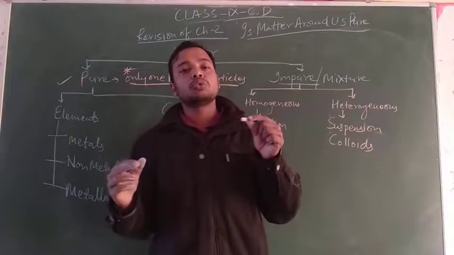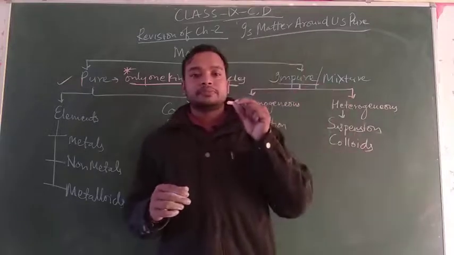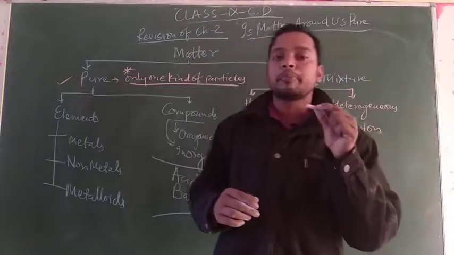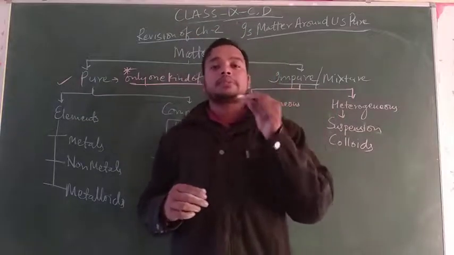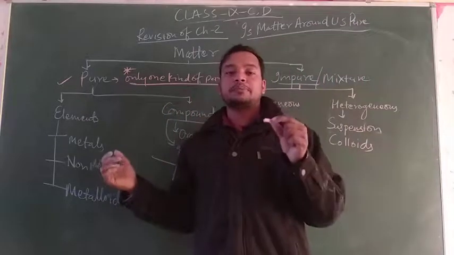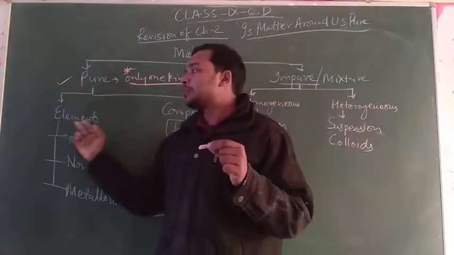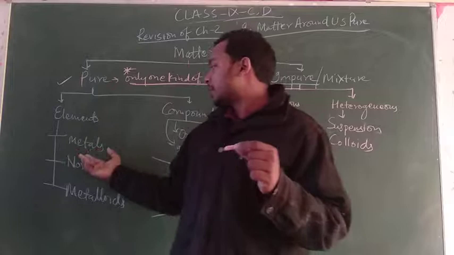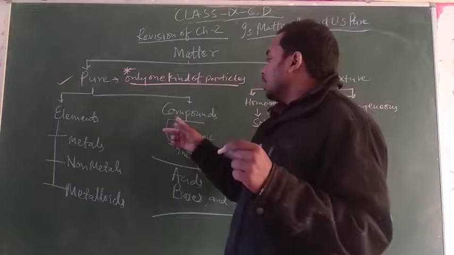The atoms aggregate and form a metal element, and these elements are considered as pure because they consist of the same type of atoms. Only one kind of particles or one kind of atoms, so it is called pure. Pure is divided into two subcategories, that is elements and compounds. The elements subcategory is metals, non-metals, metalloids.